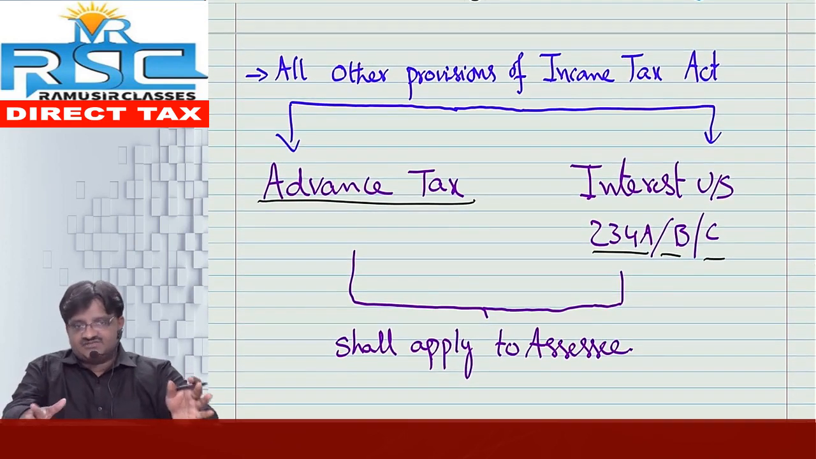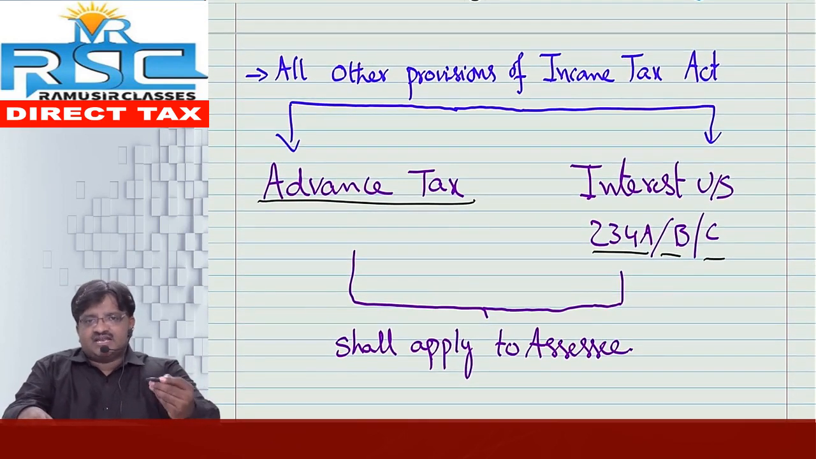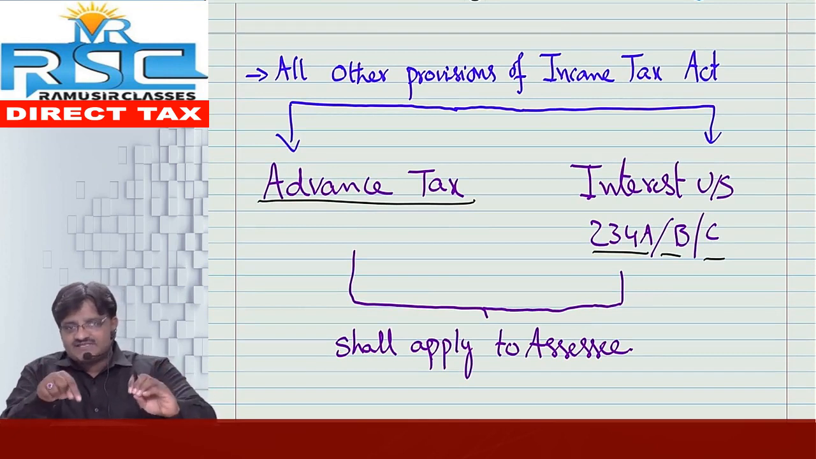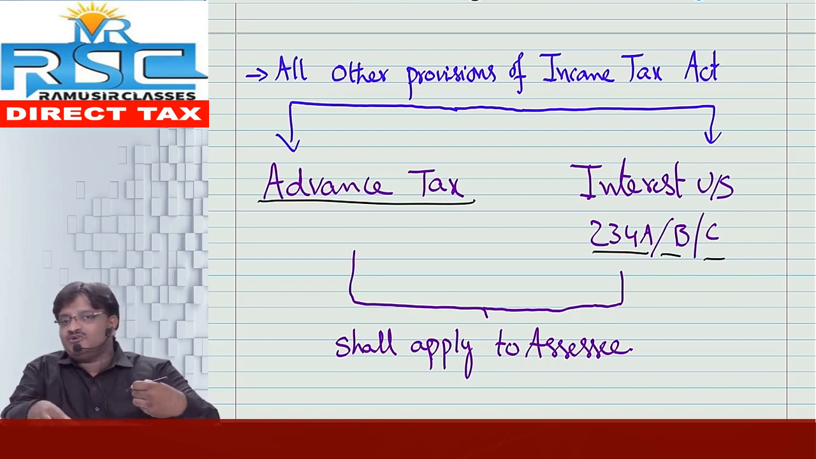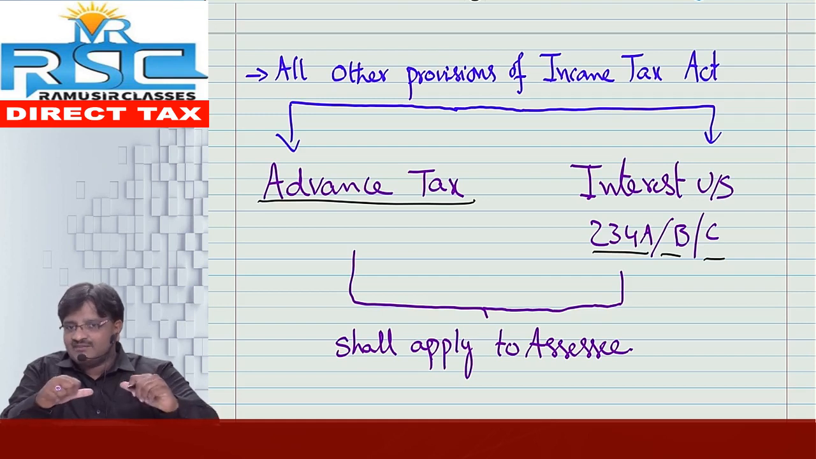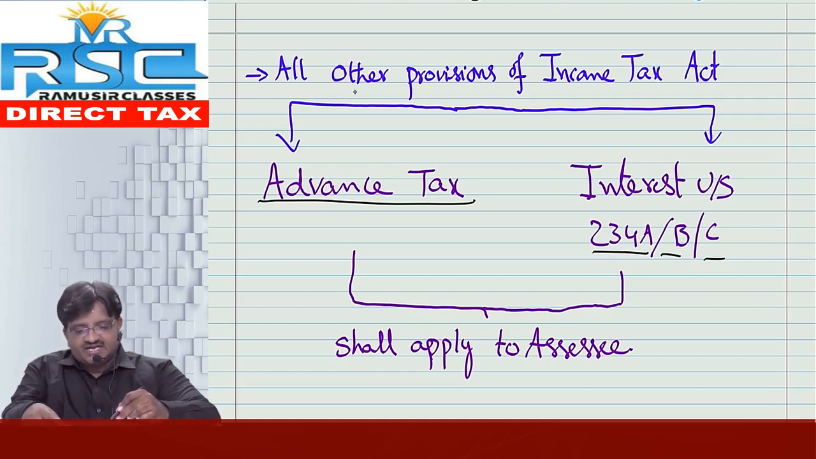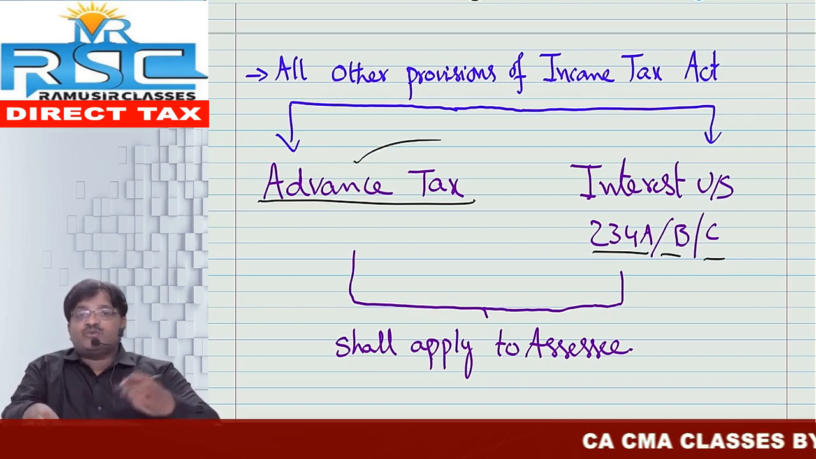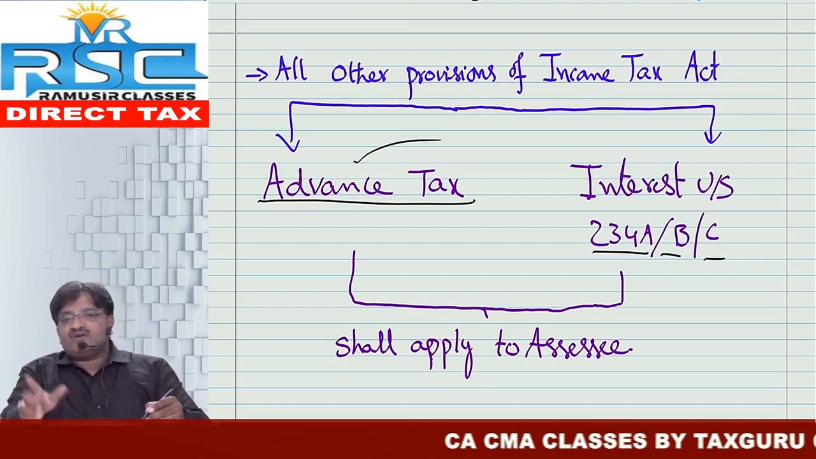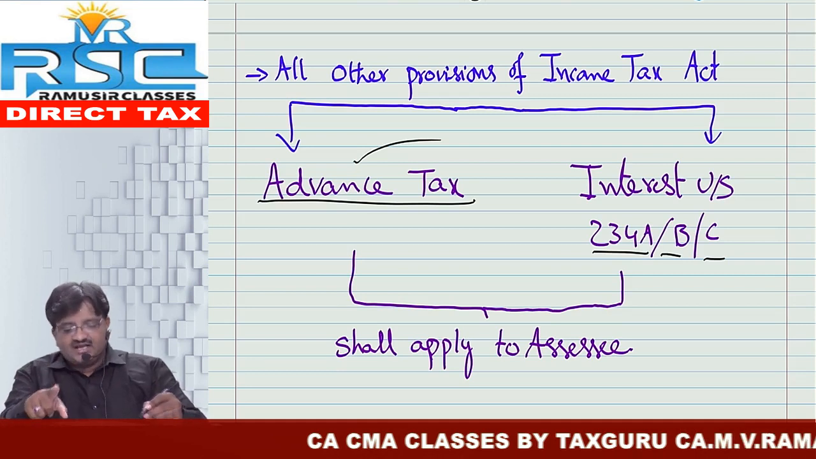Next, other information. Tell me, are advance tax provisions applicable or not? Now why am I asking specifically? If your tax liability is more than 10,000, automatically you have to pay advance tax. Suppose I am not liable to pay tax as per normal provisions, but I am liable to pay tax as per the AMT. Am I liable to pay advance tax? Yes. See the word: all other provisions of the Income Tax Act are applicable. That means advance tax is also applicable even though you are liable to pay tax as per AMT.